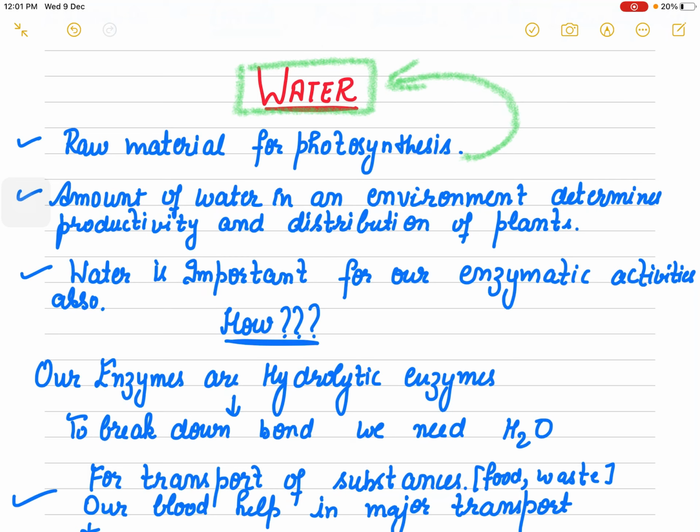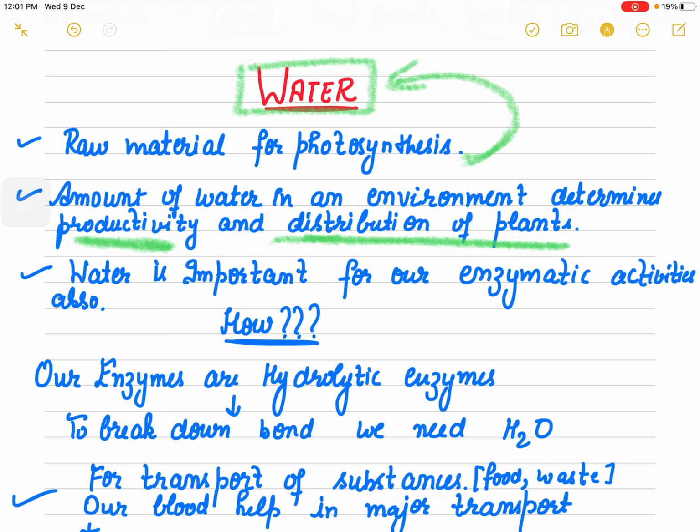Depending on how much water is available, there will be productivity and growth of the plant. So water is the essential factor to determine the productivity in the environment. It is a very, very important factor.